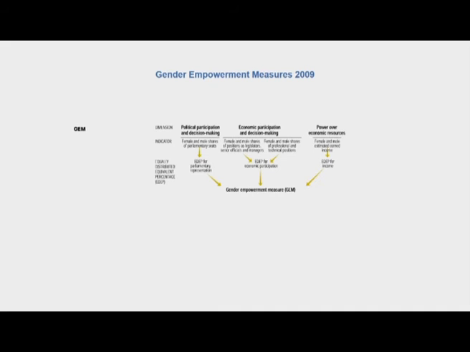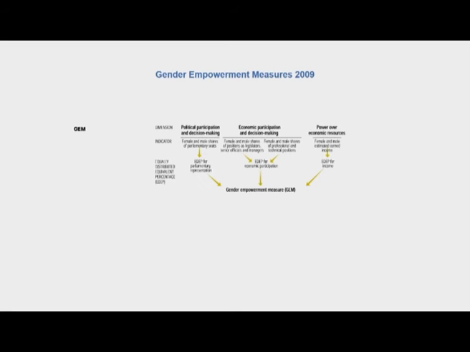This is for economic participation and decision making. The women's and men's percentage shares of parliamentary seats is chosen to reflect political participation and decision making.